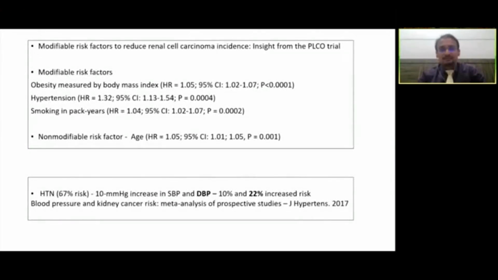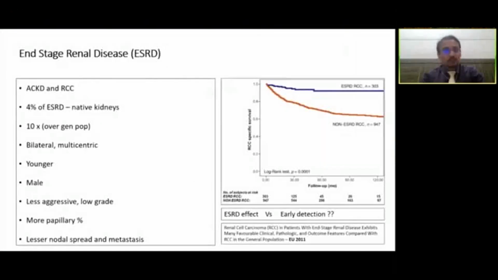The insights from the PLCO trial, where these groups were followed up for renal cell carcinoma as well, show the modifiable risk factors are exactly the same: obesity, hypertension, and smoking in pack years. The non-modifiable risk factor, of course, is age. An interesting fact is that hypertension amounts to a 67% increase in the risk. Every 10 milligram increase in the systolic and diastolic blood pressure will have a certain increase in the risk for kidney cancers, and diastolic blood pressure is more important than the systolic blood pressure.